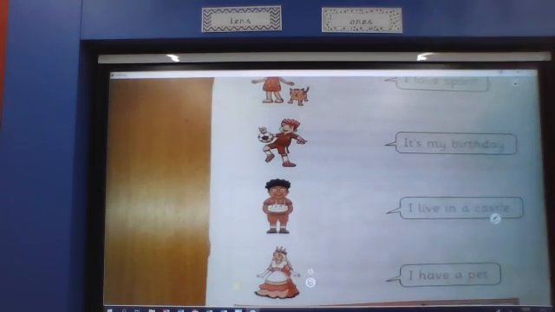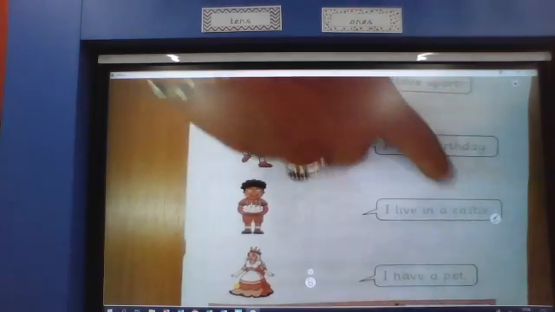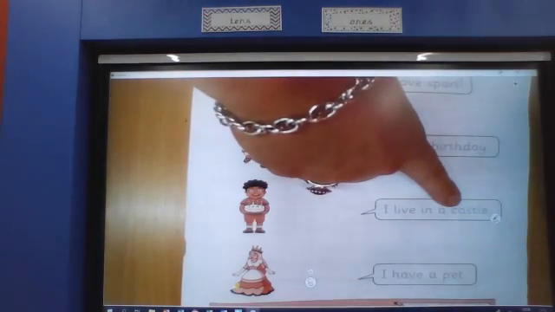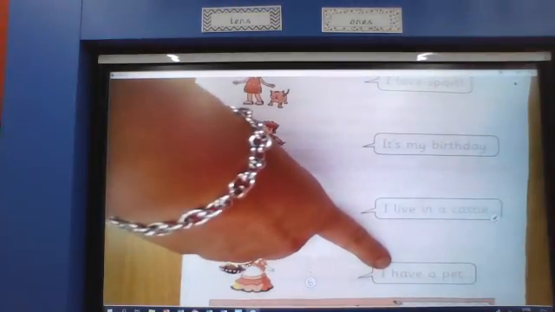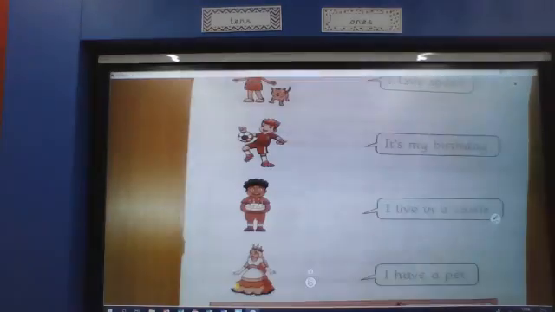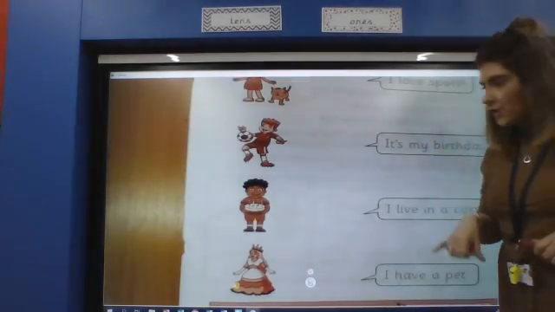So we've got some tricky words there as well. We've got love, my, castle is quite a difficult one. That's a tricky word. And then have is one that we've just done together here. So have a go at that. First of all, when you've matched them up, don't forget we've also got to trace over them too.